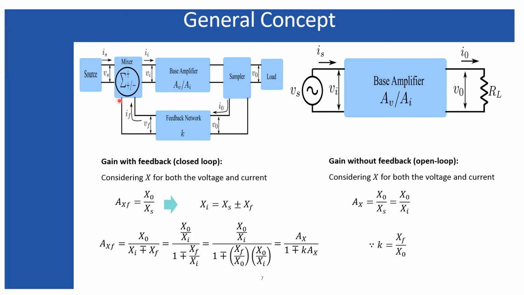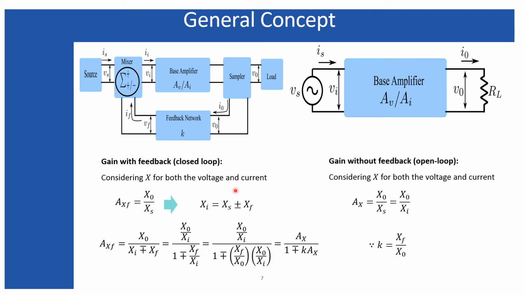Now let's come to the closed loop system, or the system with feedback. In this case, the expression for the gain with feedback is the output quantity divided by the input quantity, or the output signal divided by the input signal. The output signal can be either voltage or current, so I have written X0 over here, and the input signal is associated with the source, which can be either the source voltage or the source current. That is why I have written Xs.